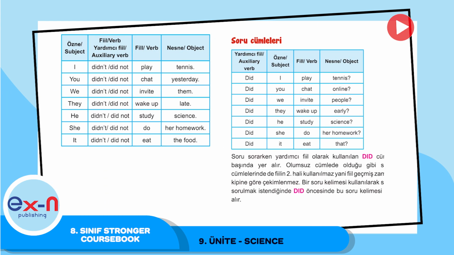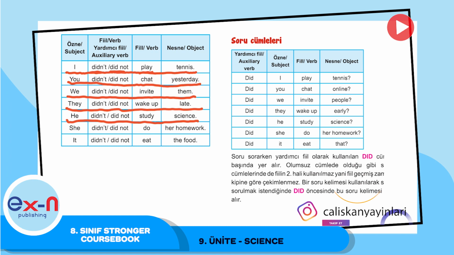If you want to make a simple past sentence negative, you need to add didn't or did not, and you change the verb into the base form after didn't or did not. You know that didn't and did not are the same. For example, I didn't play tennis, or I did not play tennis. You didn't chat yesterday. We didn't invite them. They didn't wake up late. He didn't study science. She didn't do her homework. It didn't eat the food.